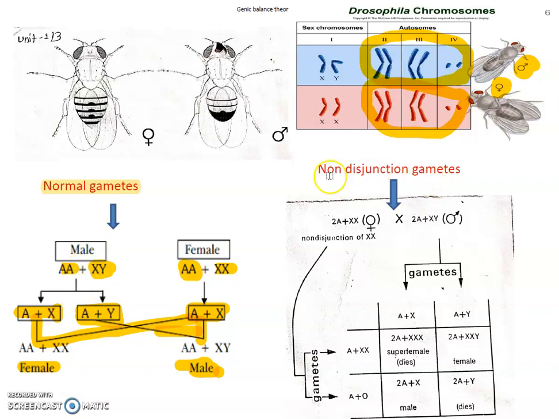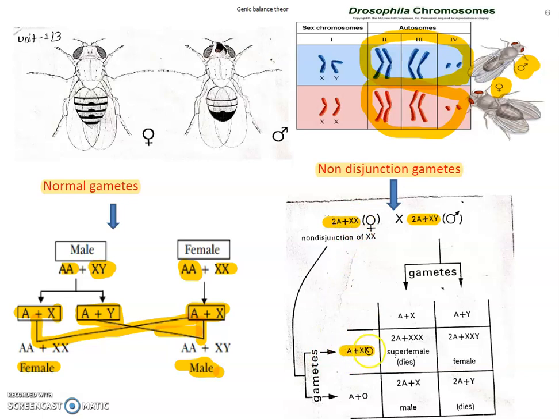But in non-disjunction, non-disjunction means not properly separated. What happens here? Suppose this is the female, this is the male. Here the female produces gametes with non-disjunction, meaning the X chromosome is not separated.